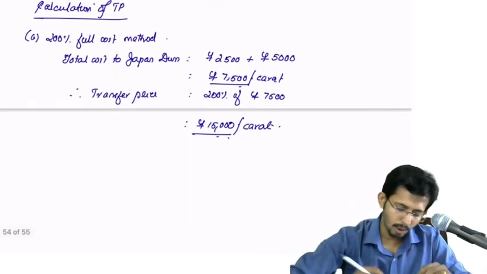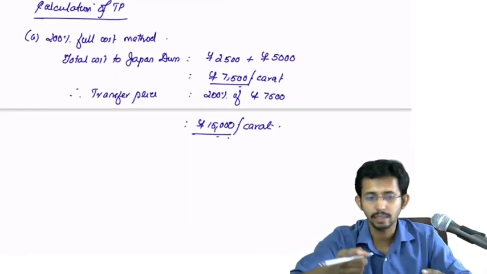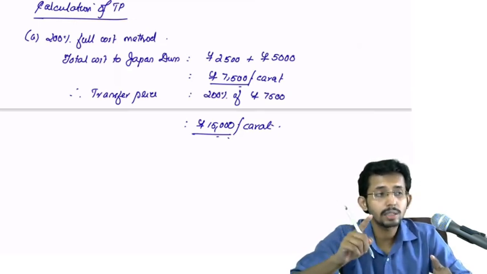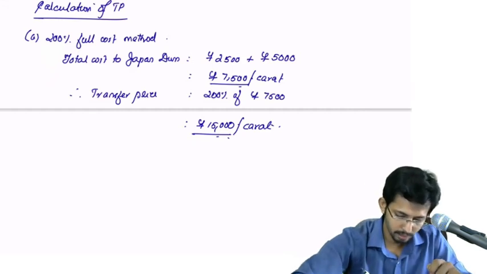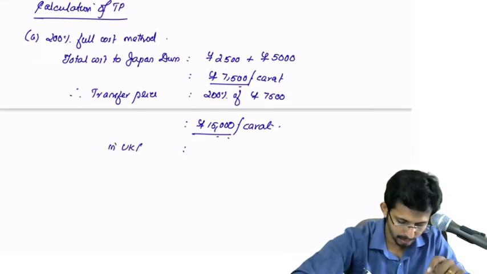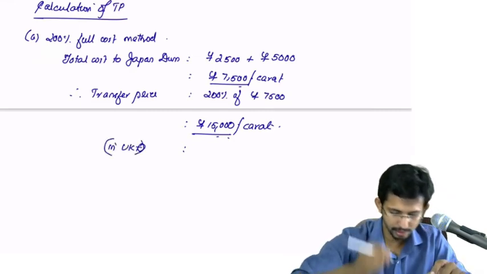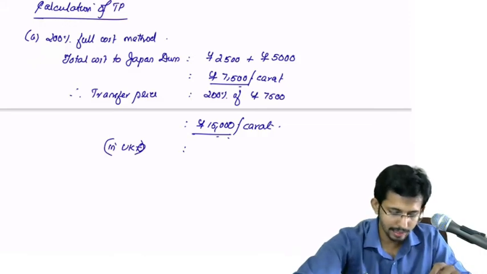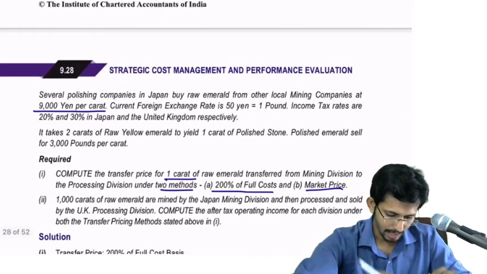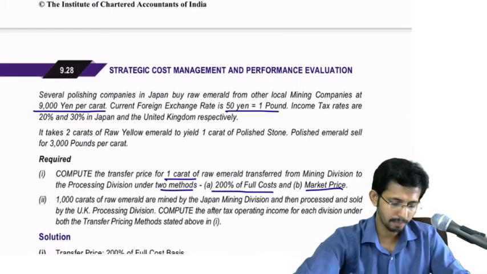Now when they quote the transfer price to the UK division, it should be quoted in UK pound. Okay, so you will have to say transfer price in UK pound, 15,000 yen per carat, that is the rate. Now what is the exchange rate? Exchange rate is 50 yen per pound.